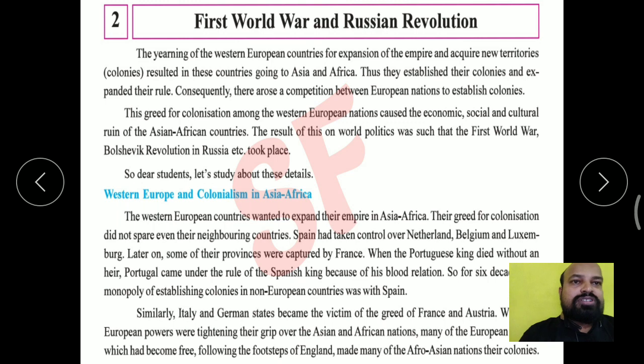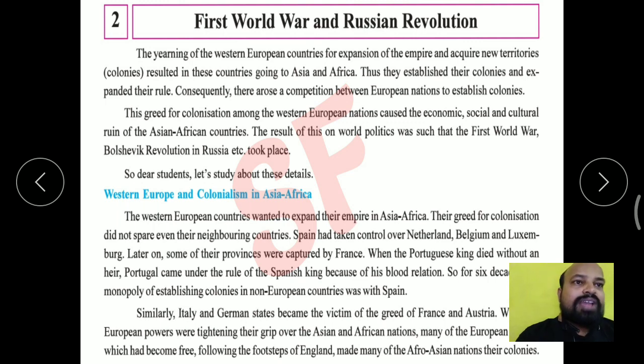You will understand this word better later on. So let us start. The yearning of the Western European countries for expansion of their empire and acquiring new territories and colonies resulted in these countries going to Asia and Africa. We learned in the previous chapter which European countries came to India for the purpose of trade, and after that acquired most of the regions of India and started ruling over India. Yes or no? The Portuguese, Spanish, English, British, Dutch, many European countries came.